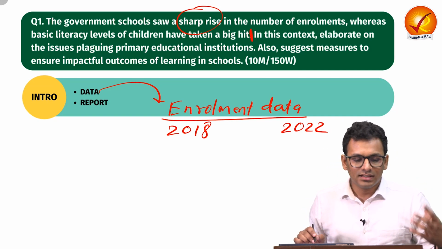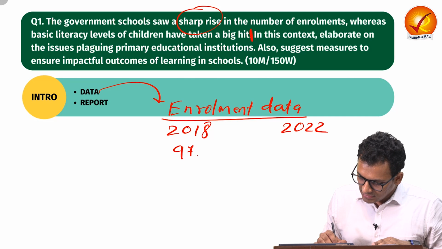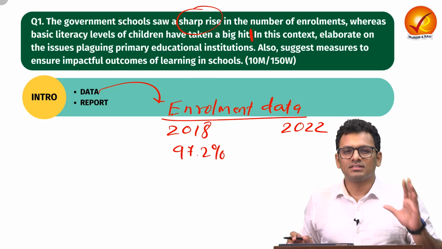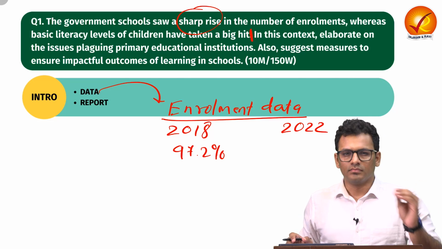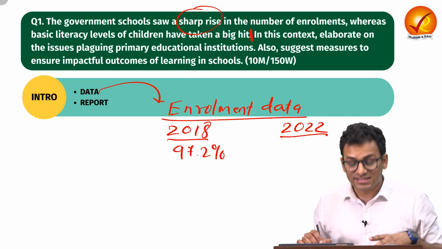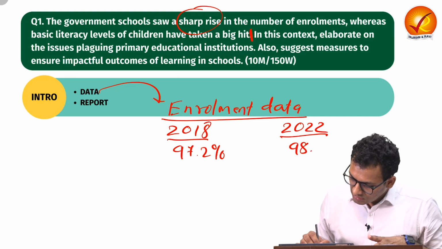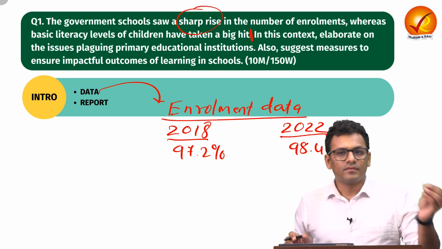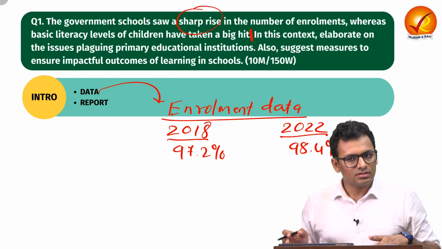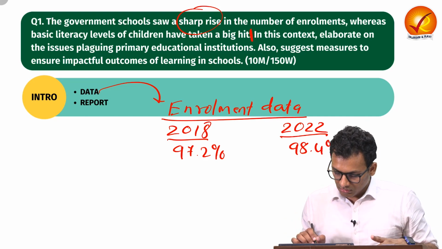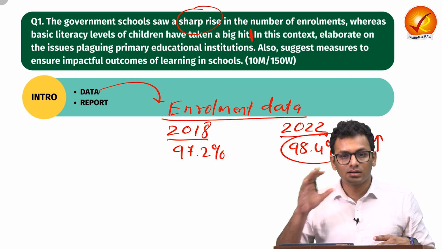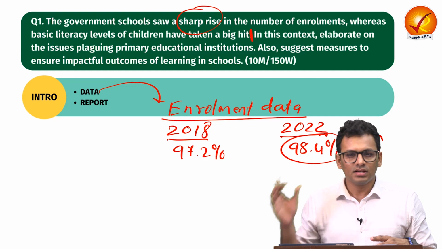So in 2018, the enrollment rate was almost 97.2% in primary education. Primary education is defined based on ages from 7 to 14 years. However, that number drastically improved to 98.4% of the children in that age bracket. They were engaged in primary education institutions, so they were enrolled in it. Thus this number definitely shot up. But we saw that certain learning outcomes, basic literacy, saw a dip.